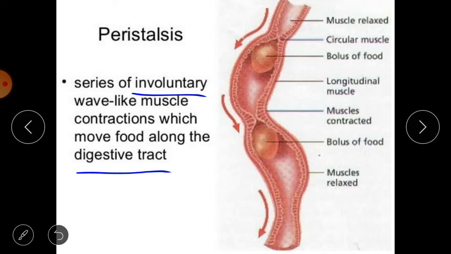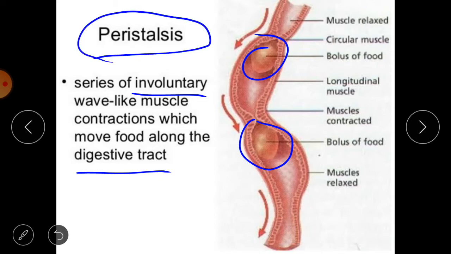This peristaltic movement occurs in the small intestine and large intestine also. So food is pushed throughout the alimentary canal by the movement of peristalsis. Here you can clearly see the food that is pushed into the esophagus by the process of peristalsis.